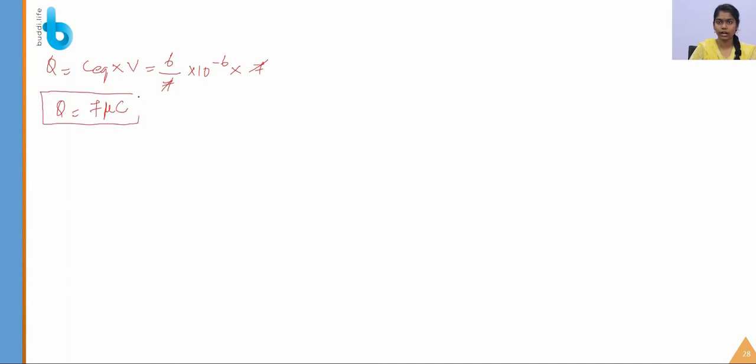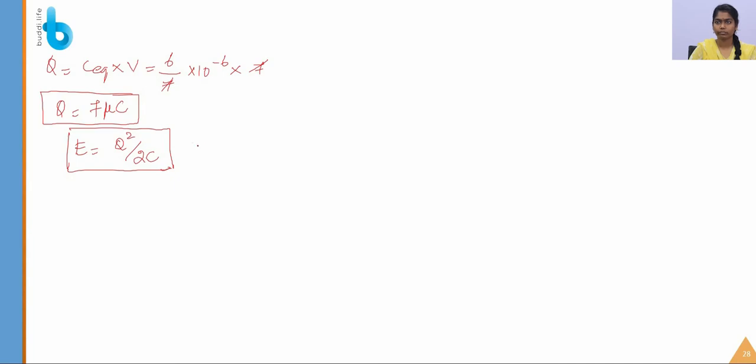So this much charge is stored in the capacitors. Now let's find the energy stored in the capacitor. E is equal to Q square by 2C.